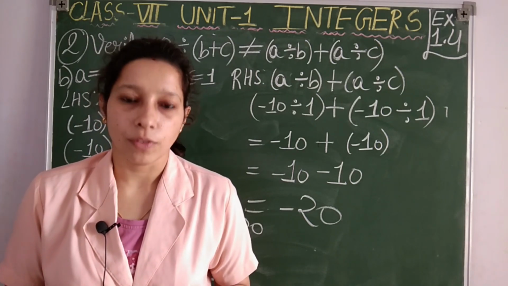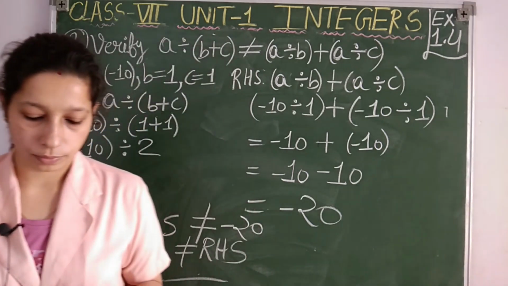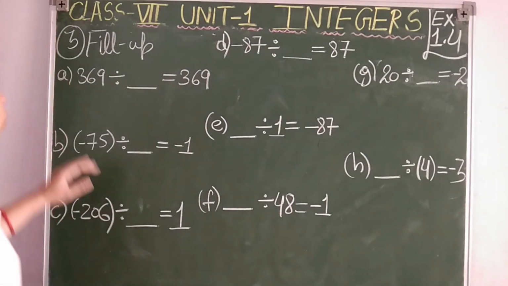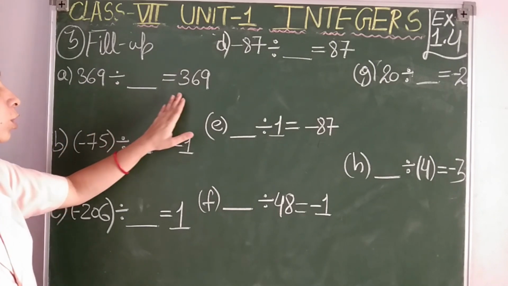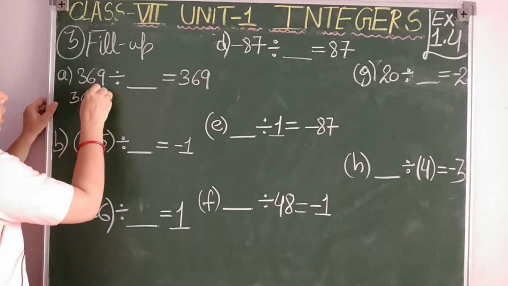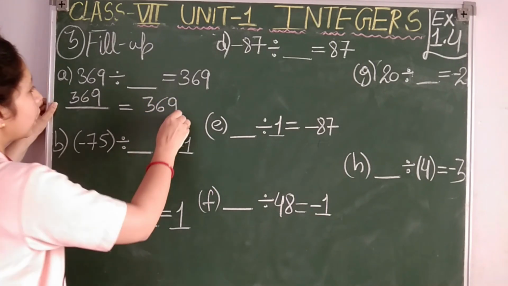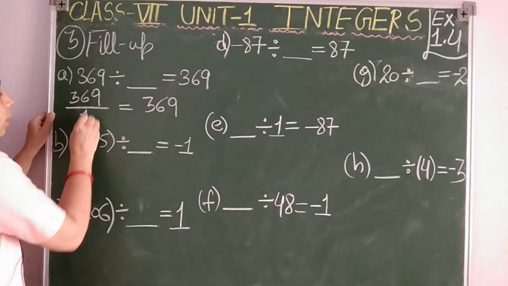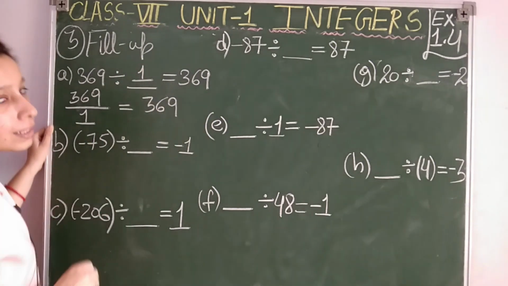Question number 3 is simple. You have to fill in the blanks, students. First point: 369 divided by a blank should give us 369. How to solve, students? 369 will be divided by an integer, and my result will again be 369. Can you tell which number will be there? 369 divided by 1 is 369. So here our answer is 1.